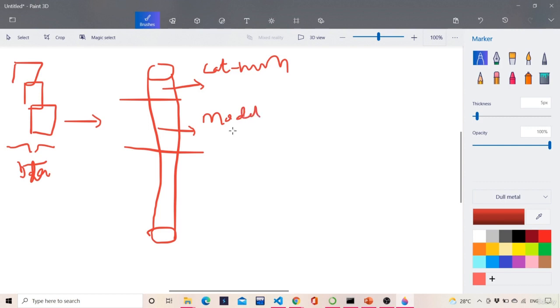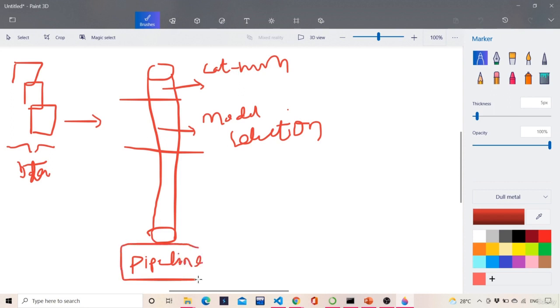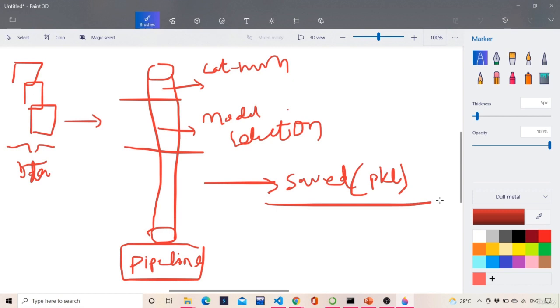So we selected the model, and then this was the pipeline, which we finally said that we will be using in the deployment phase, and also we will be integrating this pipeline to the UI. So we have this pipeline, and we save this pipeline in a pickle format. Now we will open this pickle format in the UI.